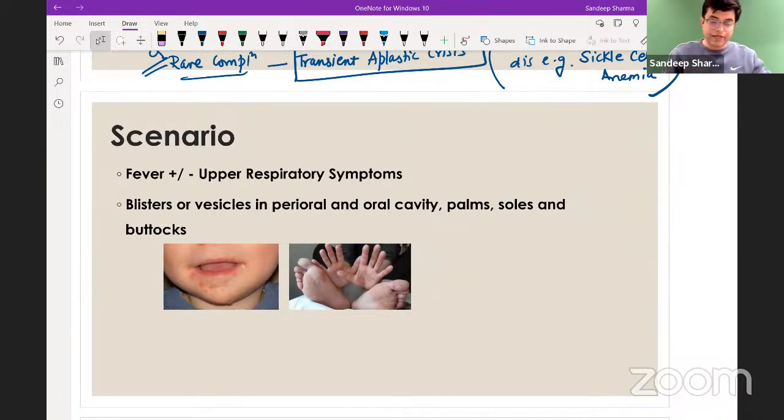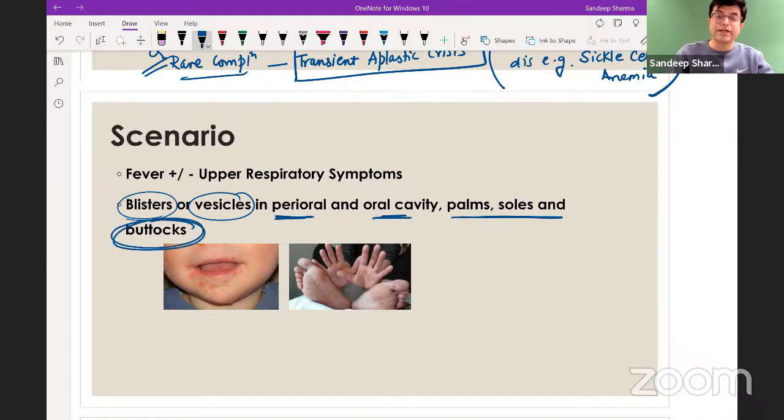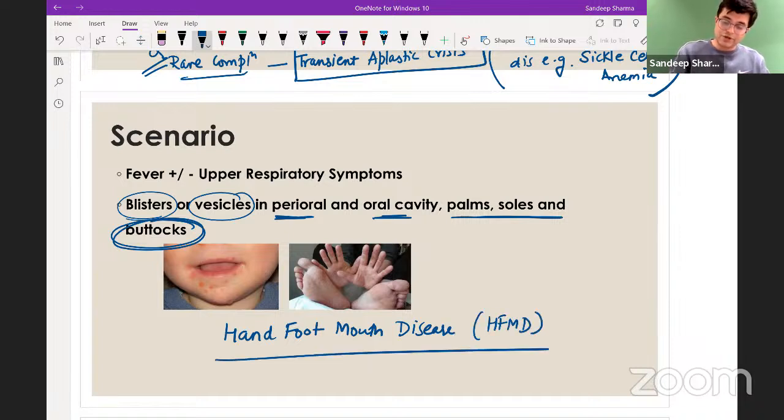Scenario. Let us pick up speed now. Fever with or without upper respiratory symptoms, blisters or vesicles forming in the oral cavity, palms, soles, and buttocks. Likely diagnosis, as you can see in the picture, is hand, foot, and mouth disease. In short, it is written as HFMD, typically caused by Coxsackie virus A16. The second common cause is enterovirus 71.